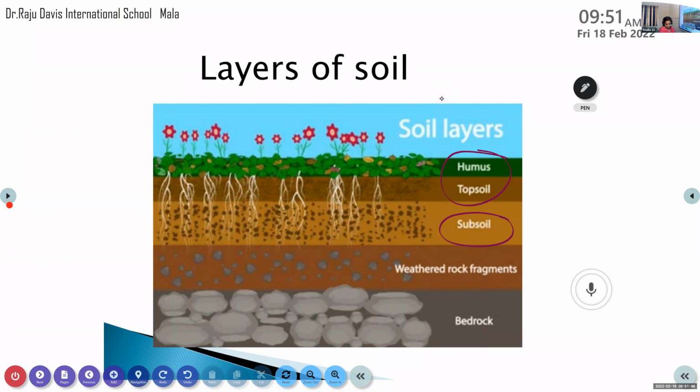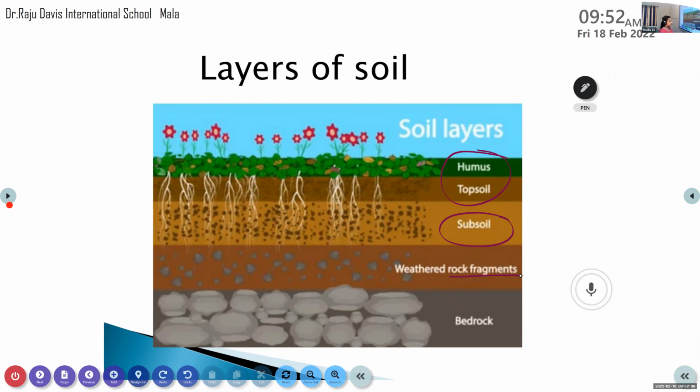And the next third one it is broken down fragments. What are they? Broken down fragments. It is made up of rock fragments. Rock fragments and little clay and minerals also. Okay, that is the third layer of soil.